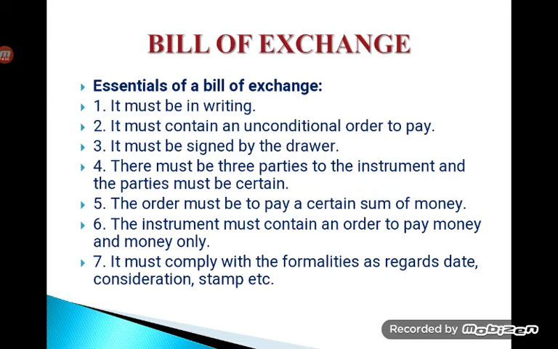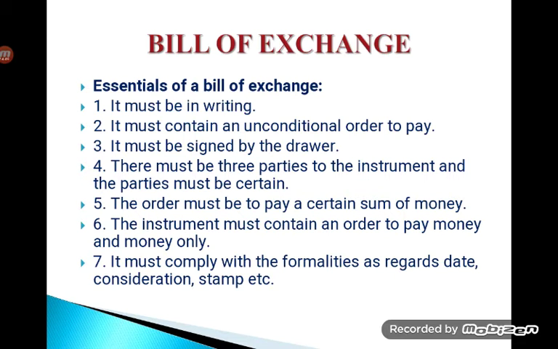Third feature here, it must be signed by the drawer. The drawer is the maker of the instrument. In order to make the instrument valid and negotiable, he has to sign the instrument, which acts as a guarantee to the seller or the manufacturer that the buyer is going to make the payment on or before the time mentioned in the bill.